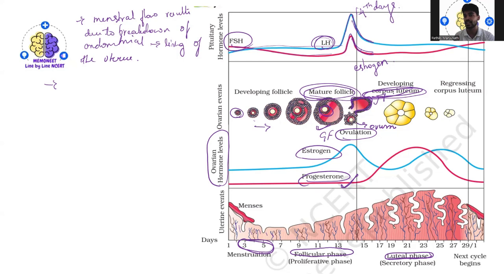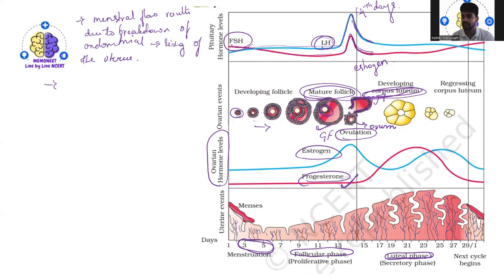This causes disintegration of the endometrium. That is, now there is no implantation, nothing happens, so a new cycle begins. Now the cycle gets complete.